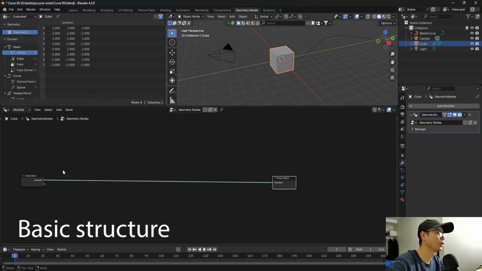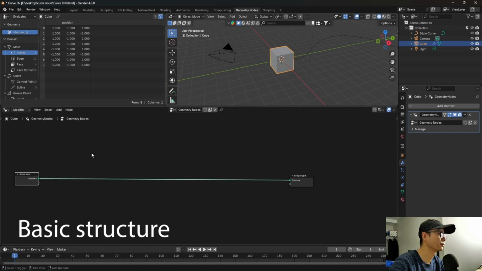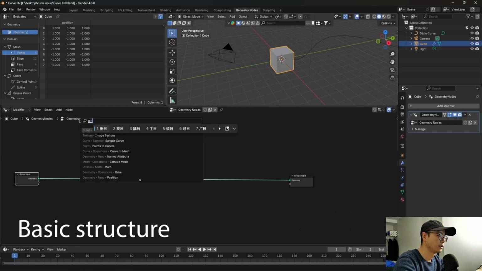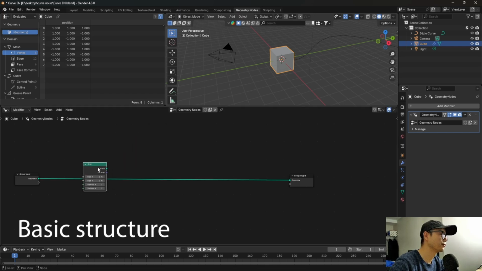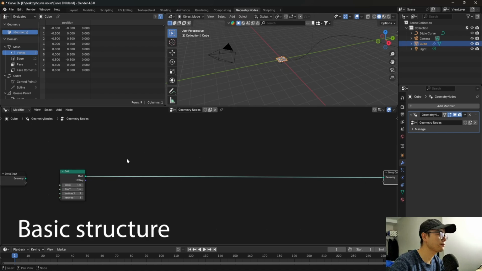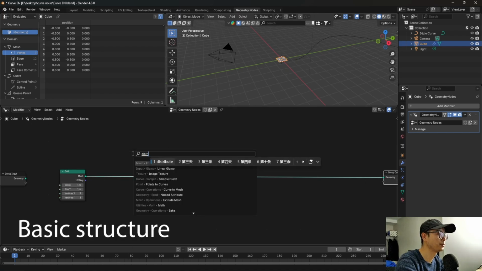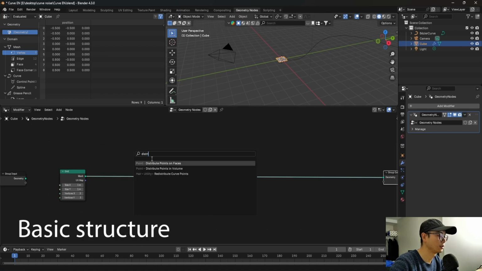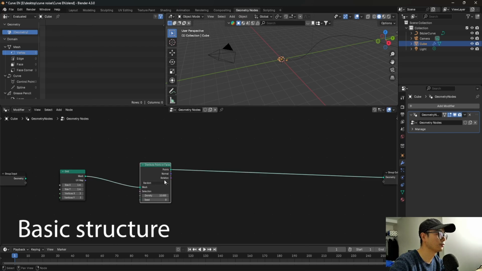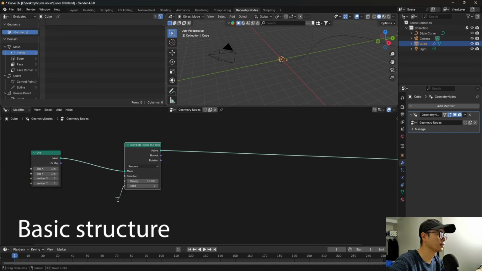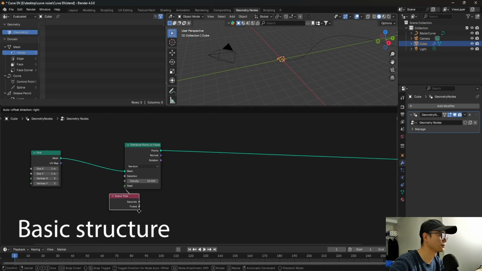So here we will create a particle system. For the origin of the particle, I prefer grid. I think grid is better in this effect. So we will need to distribute points on faces and give the seed scene time here,